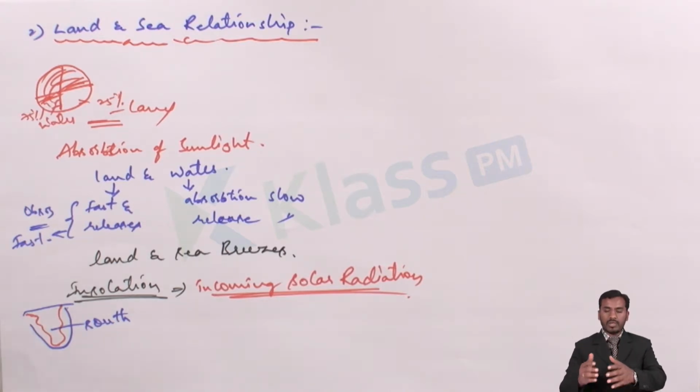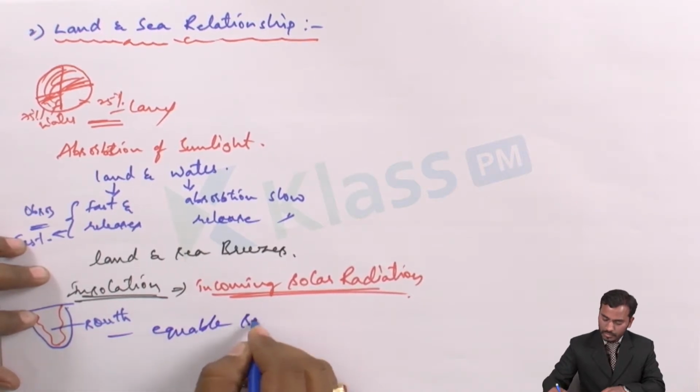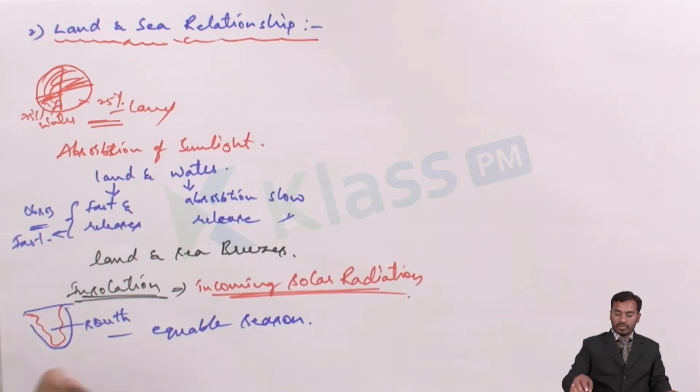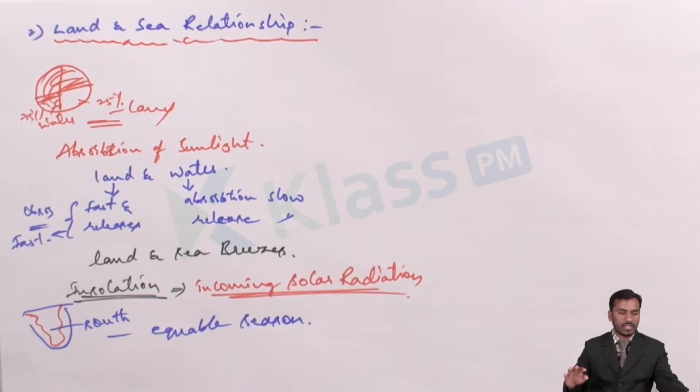Because of this, the duration of days and nights is different in some seasons and equal in others. That is called an equable season, where days and nights are equal because the land is shared with water along a long coastline.